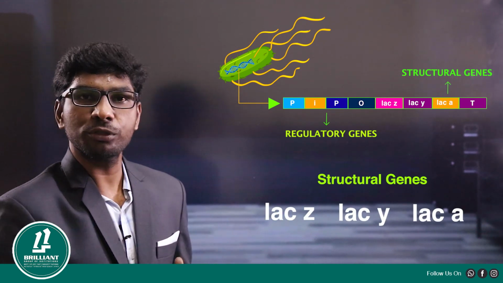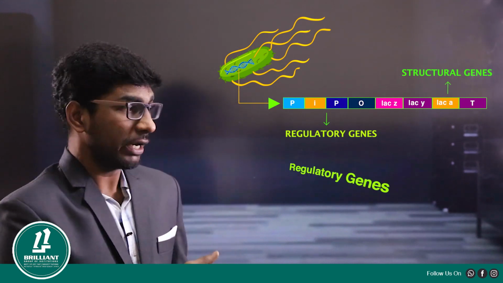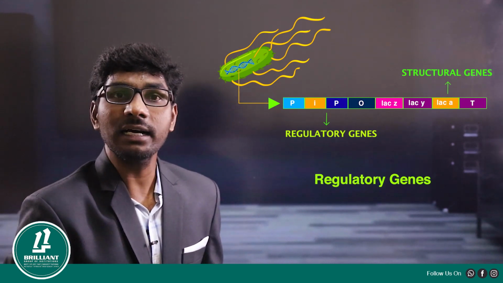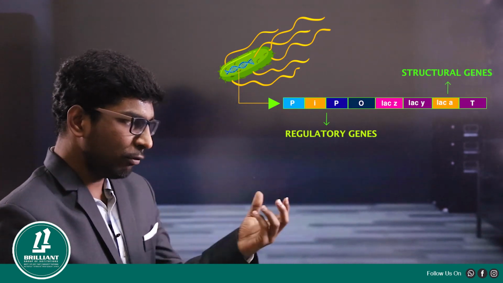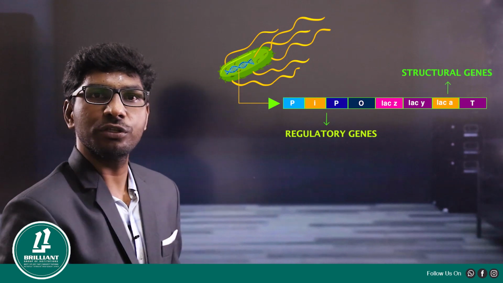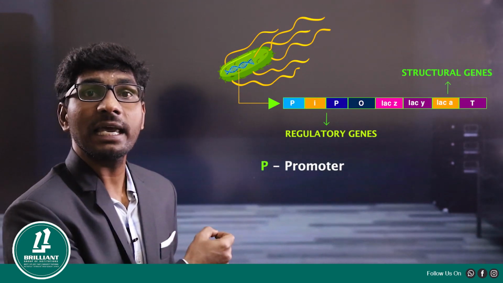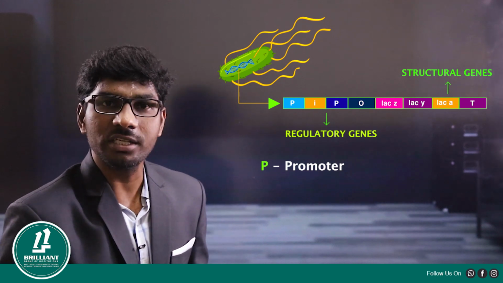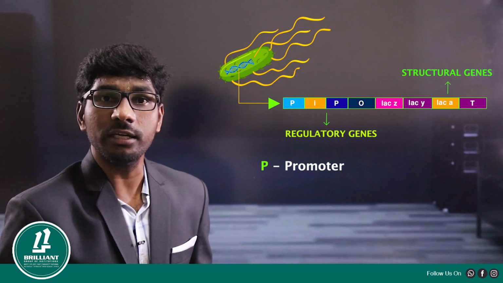Look at the other portion of the operon, which we call the regulatory genes. Regulatory genes are again classified into three groups. Look at the first one. At the end of the operon, the first gene is called the promoter gene, represented by capital P. And the other gene is the I gene.